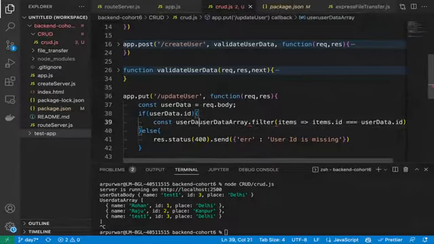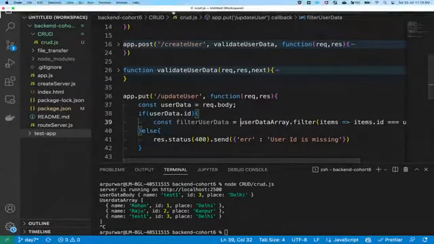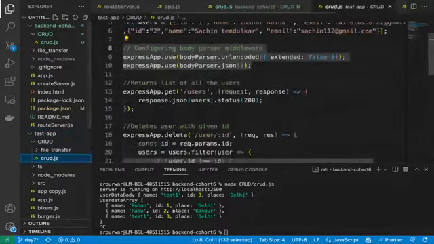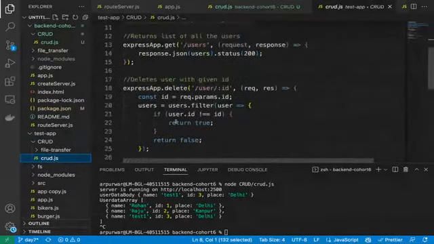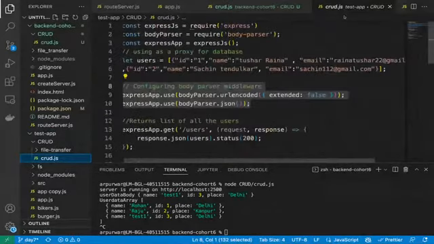We can take this data in the filtered array. Filtered user data. Yeah, filtered user data. Correct. Let me see if I'm missing any syntax or anything. Let me quickly check the CRUD file which I have created earlier. Correct. This is the delete one. Okay, they do not have the update one. I didn't create it, so that's fine.